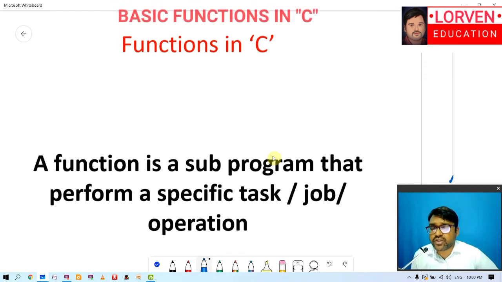There are many rules, but there is only one rule through which you can easily identify that a word is a function or is not a function. We will see some examples and some real-time functions used in programming code.